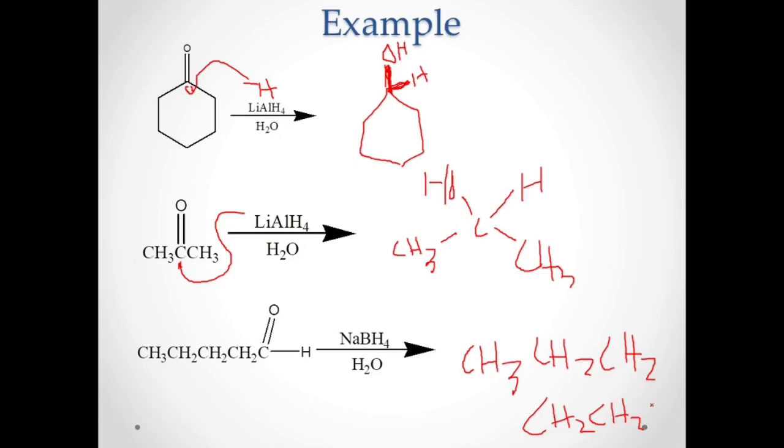CH2OH. So that becomes a pentanol. So from pentanal, it becomes your pentanol. 1, 2, 3, 4, 5. So this becomes CH2 because your hydride will attack that carbon, forming another CH. This will open the double bond. Then your hydrogen will also attach to your oxygen to form an OH. So that becomes a pentanol.